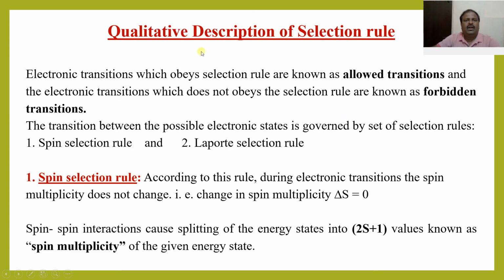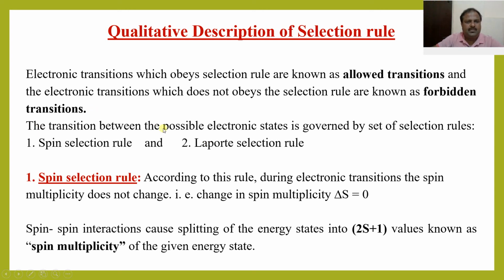Next, qualitative description of selection rule. This is also very important. Electronic transitions which obey the selection rule are known as allowed transitions, and the electronic transitions which do not obey the selection rule are known as forbidden transitions.